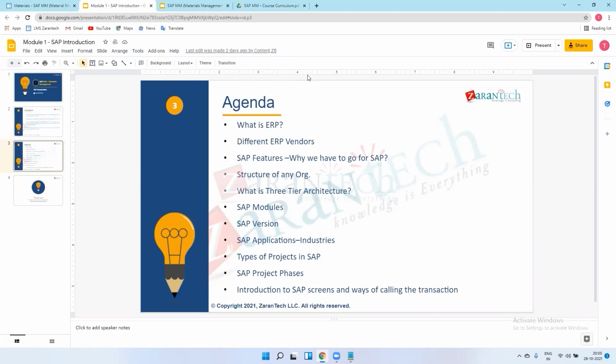After the support project, there is the rollout project. In rollout, suppose I have one company, Tata Motors. Tata Motors has plants in Maharashtra, Gujarat and Karnataka, let's say. They have implemented SAP in Maharashtra, and they don't have SAP in Gujarat and Karnataka. They want SAP to be implemented in Gujarat and Karnataka as well, but they are already using SAP in the Maharashtra plant. So this is called an SAP rollout project.